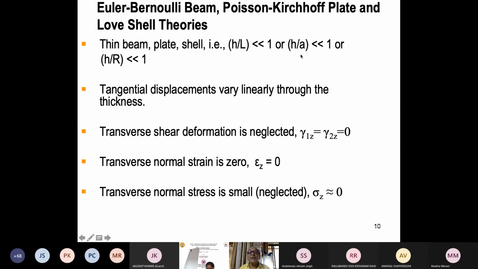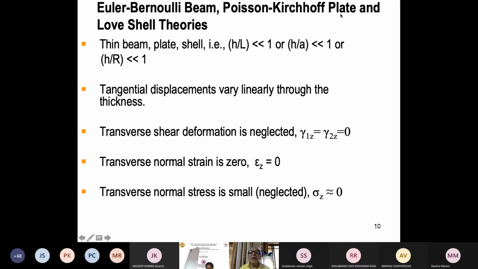In a plate, if there are 2 dimensions A and B, we take the smaller one. Let A be smaller than B, and then H by A is small, we assume. And in a shell, we take the ratio of thickness to radius of curvature at that particular point. So radius of curvature and thickness, this ratio H by R is small. Then we call them thin. Thin beam, thin plate, thin shell. Now, once you have this thin, then perhaps you can make use of these theories.